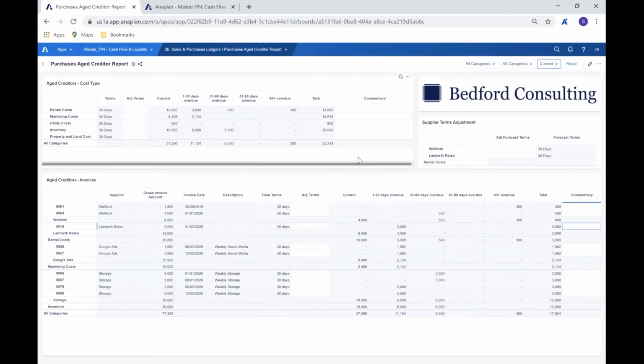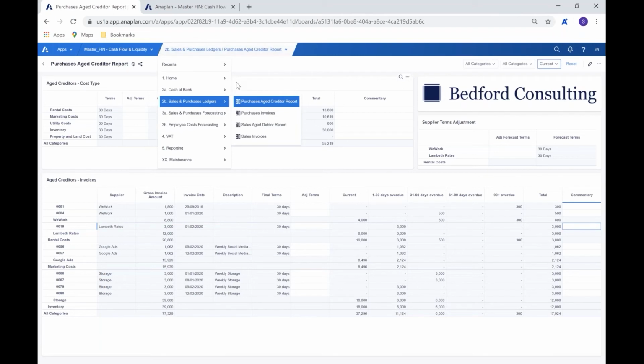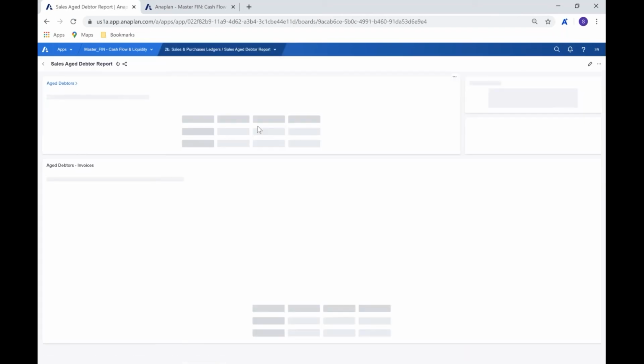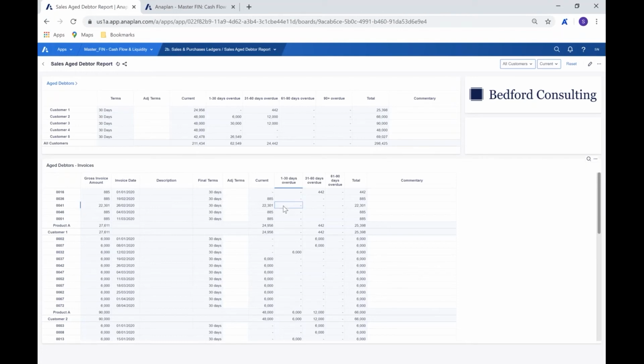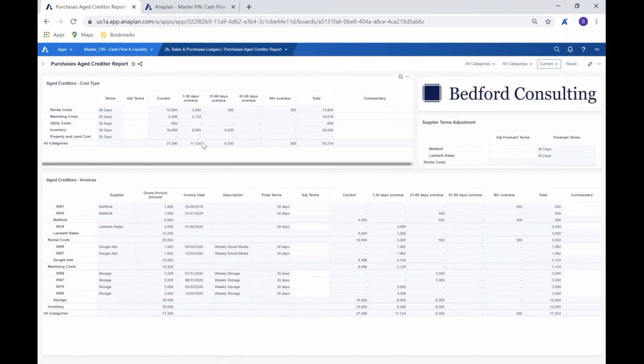A key point to note on the purchases, and if you like, the inverse of that in relation to receivables, is early payment. So to come back to this one in just a moment, if we go back to our debtor report, when we're looking in here and we're looking at changing some of those terms as we did, one of the key points to note is that we may well want to be, in this time especially, trying to encourage early payment. So one of the add-ons that you may be looking to do would be to have a discount offering so that you could have an earlier payment.